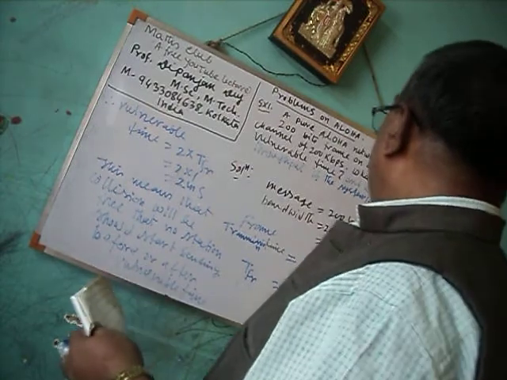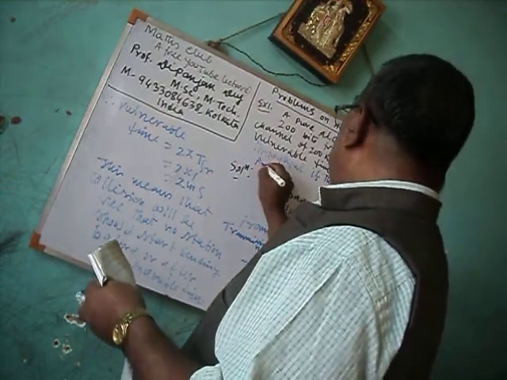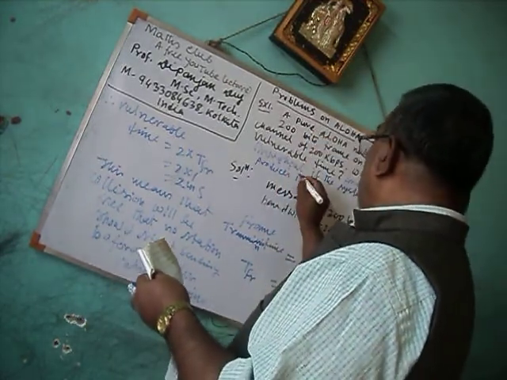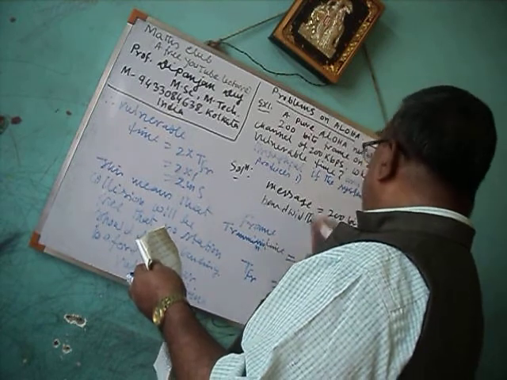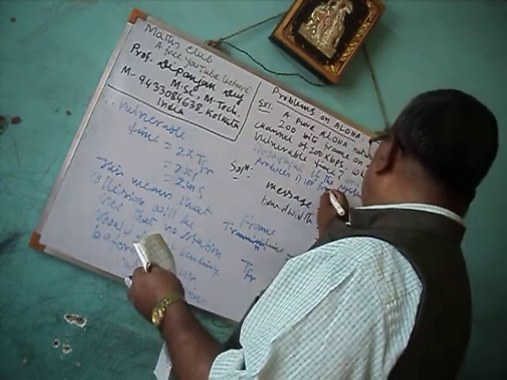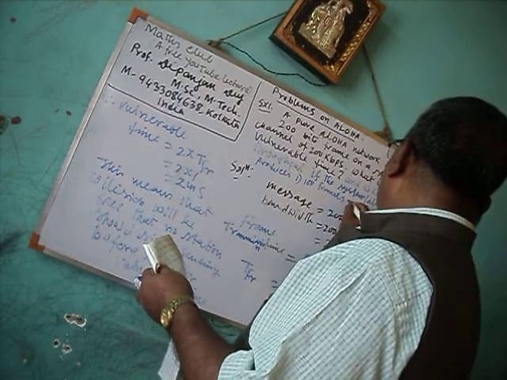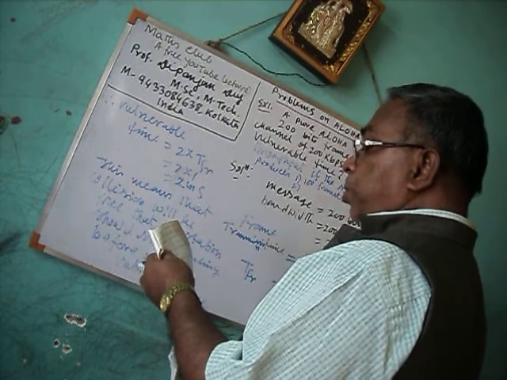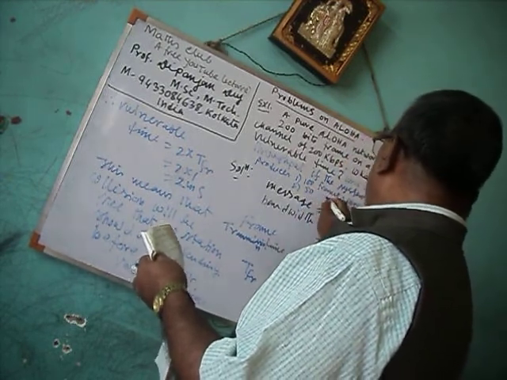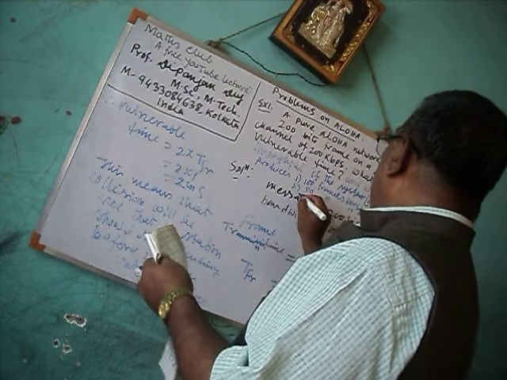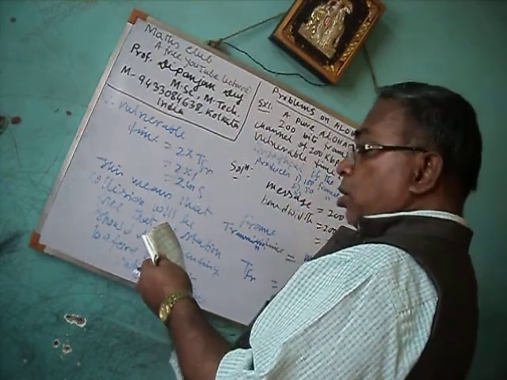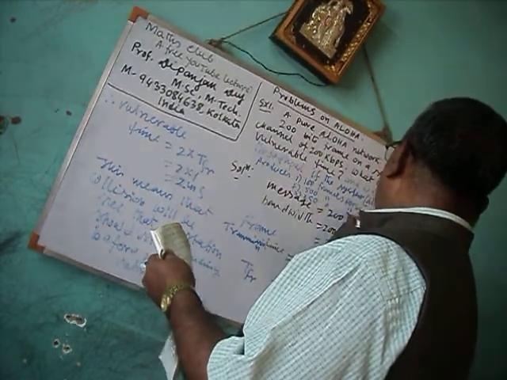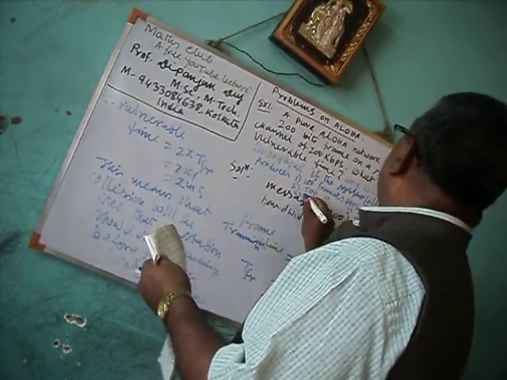Number 1: 100 frames per second. Number 2: 500 frames per second. Number 3: 250 frames per second.